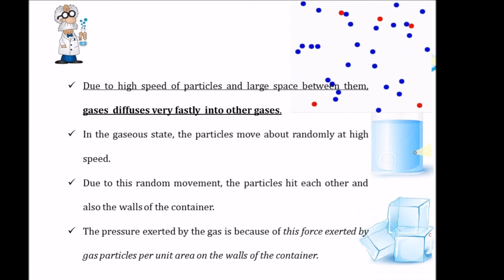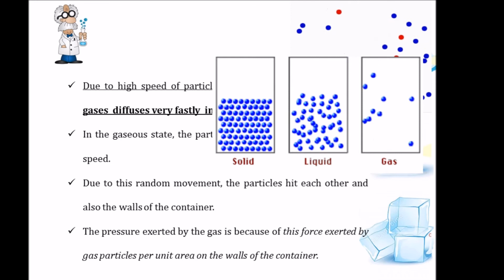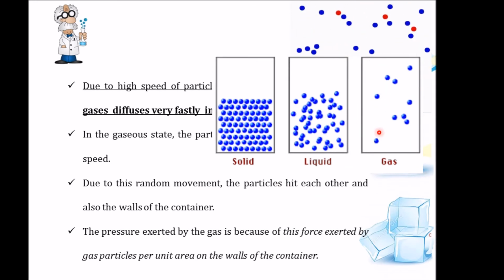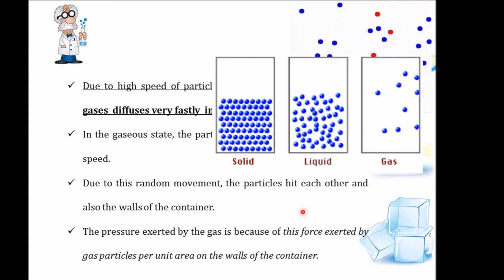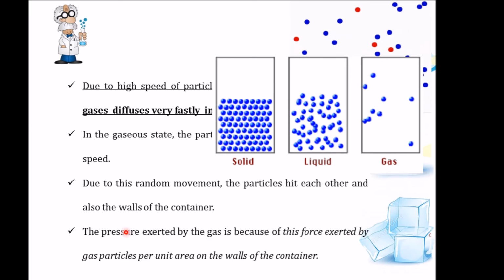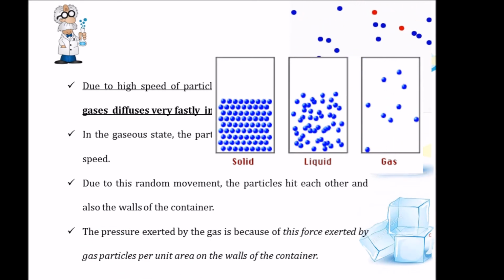In the gaseous state, these particles move randomly at a very high speed, and due to this random movement, the particles hit each other and also the walls of the container. And the pressure exerted by the gas is actually because of the force exerted by the gas particles per unit area on the walls of the container.